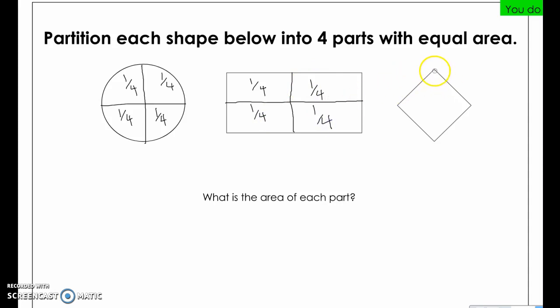And over here with my rhombus, or my sideways square, I'm going to do the same thing. I can make that plus symbol connecting the top to the bottom and the left to the right. And each section is worth 1/4 of the whole.